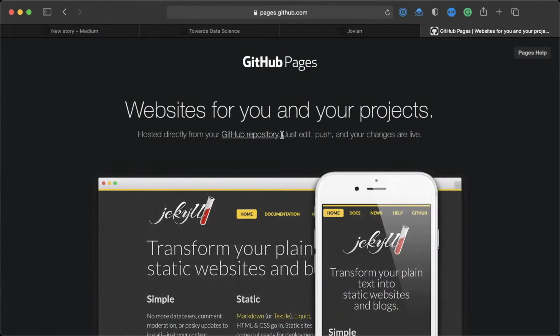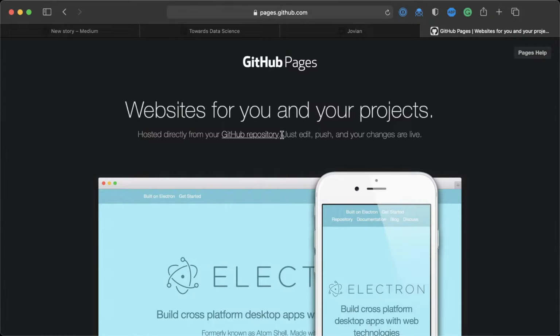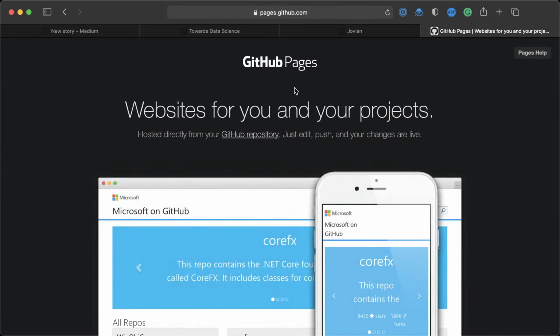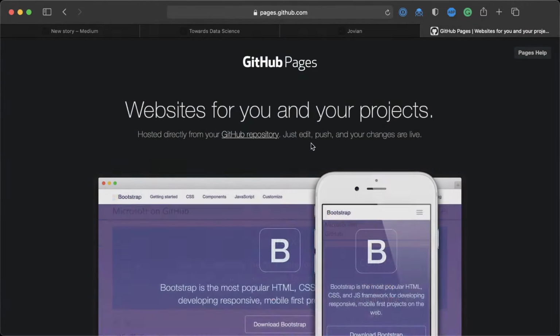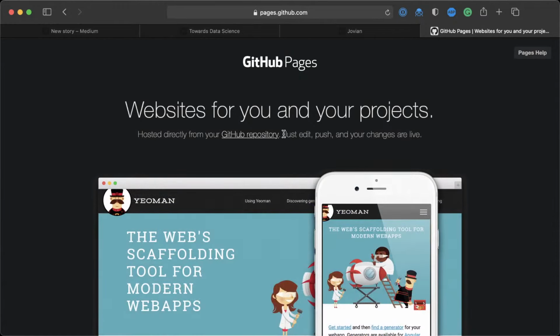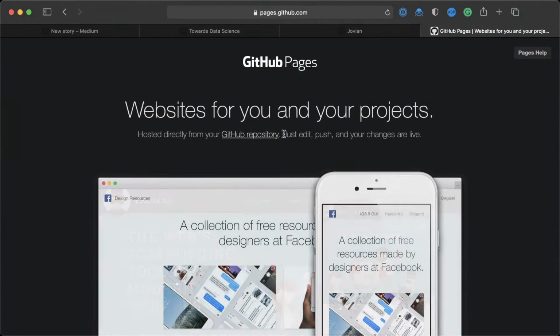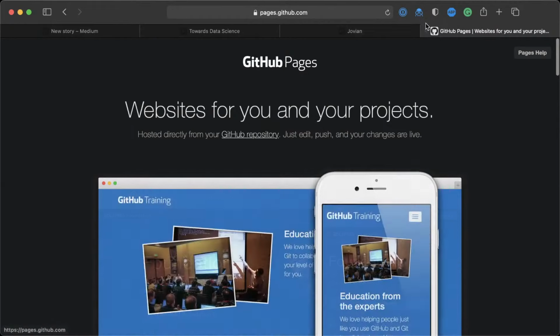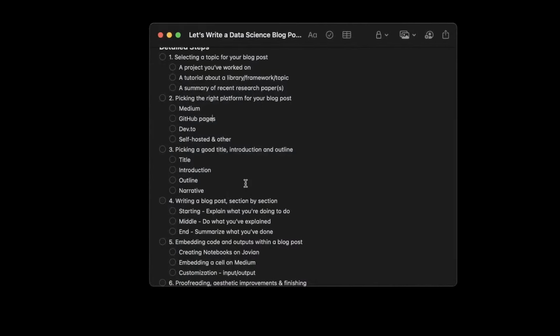And it is on your own domain. So you can set it up to work on your own domain, which you can do with Medium as well, but you have to pay. But with GitHub Pages, you don't need to pay. The disadvantage is that you need to do a lot of setup initially. And second, you do not get to be part of the distribution network that Medium provides. So you can use GitHub Pages if you wish, but my recommendation personally would be to go with Medium.